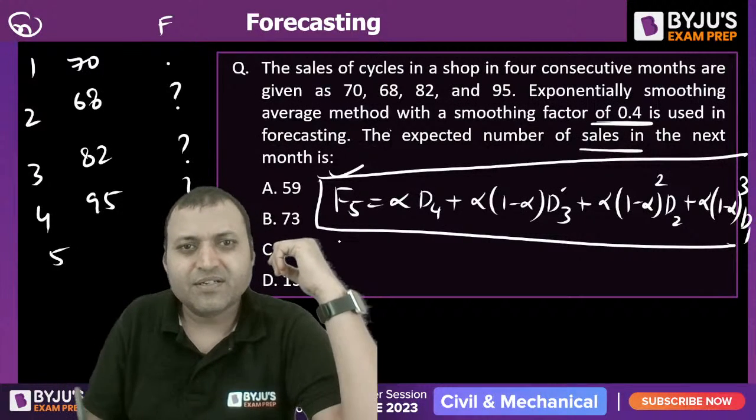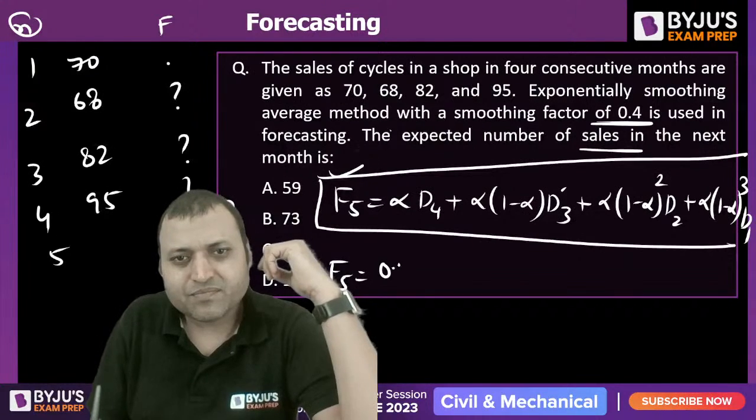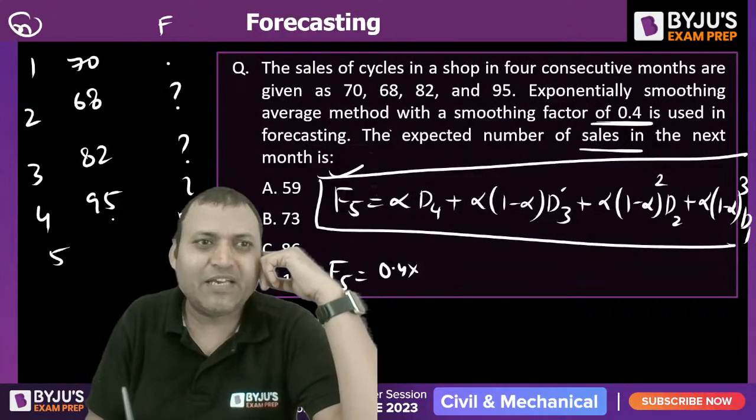We can derive this. So F5 will be equal to alpha, 0.4, into D4. What is D4?